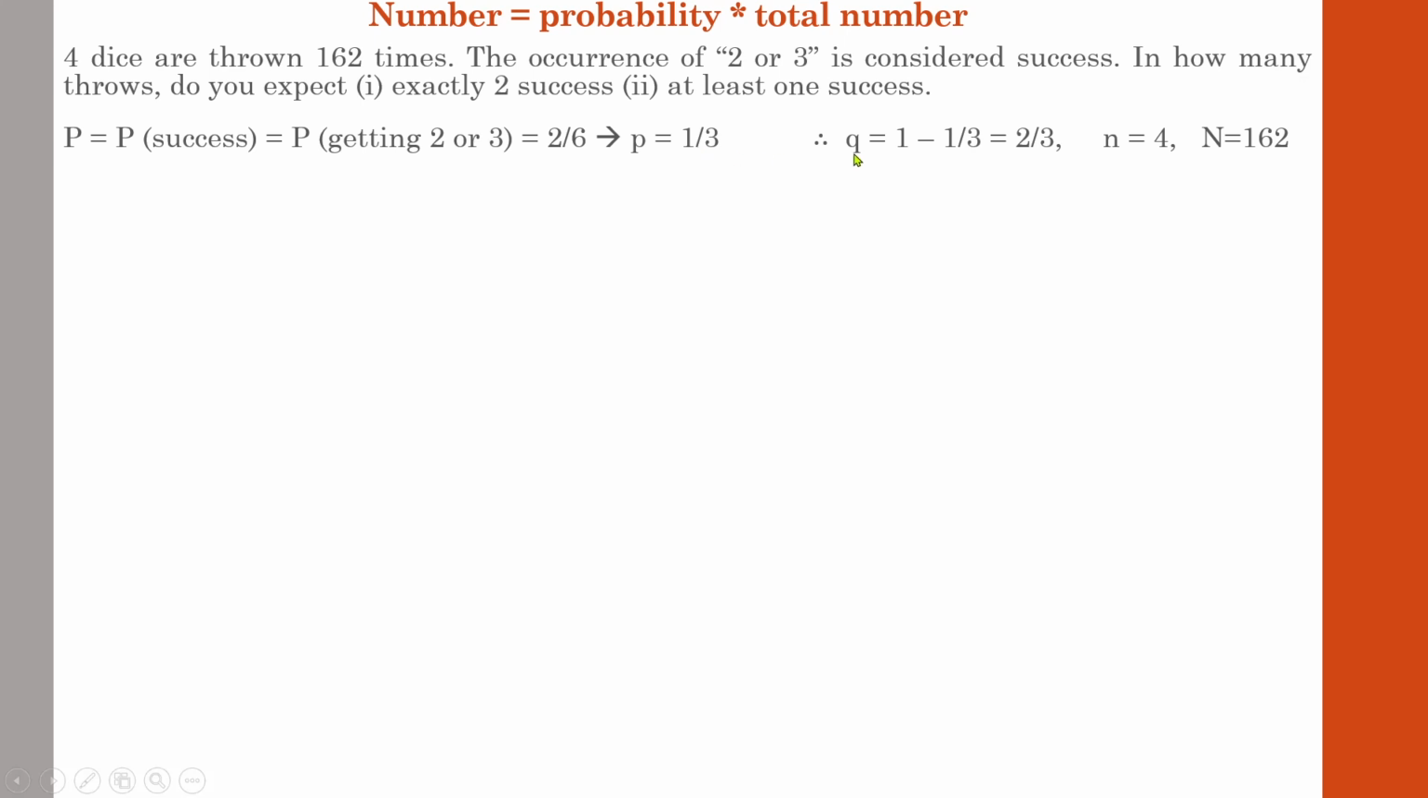Naturally, we can find Q. Q means 1 minus P. 1 minus 1 by 3, so you will get 2 by 3. So the chance of success is 1 by 3 and the chance of failure is 2 by 3. And in the question it is said that 4 dice are thrown, so n is 4. And 4 dice are thrown 162 times. That is the value representing capital N, and this total number is known as capital N.